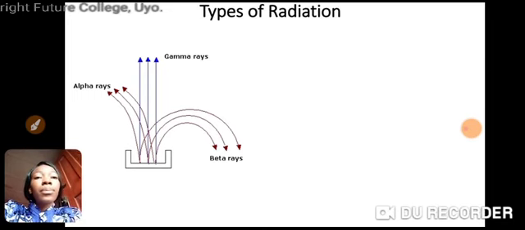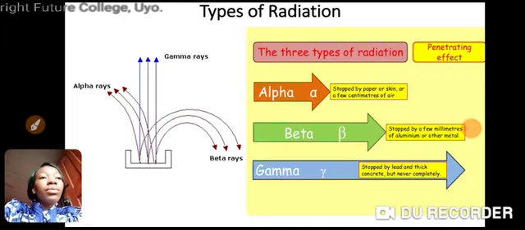Look at the diagram. You can see alpha rays bending in an opposite direction, while beta rays is what? Bending also in an opposite direction to alpha rays, and gamma rays is not what? Affected. It has no charge. Alpha rays is positively charged, beta is negatively charged. Remember, these three types of radiation have their own penetrating power. The penetrating effect of this radiation.